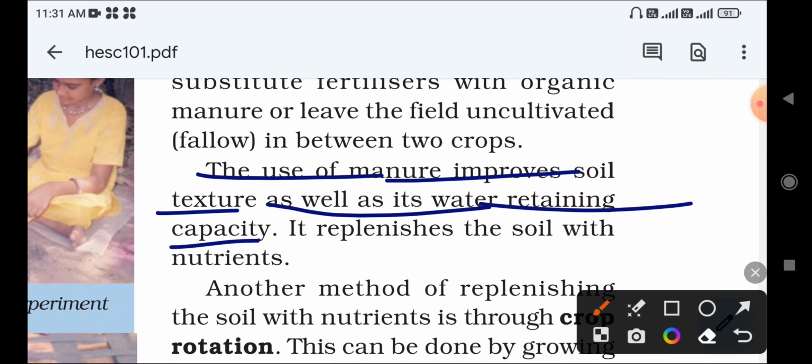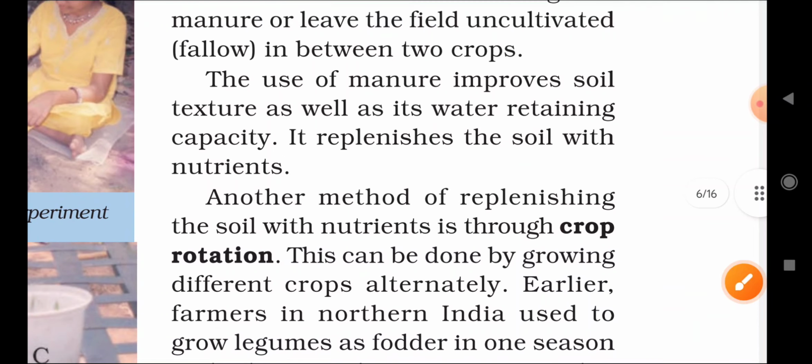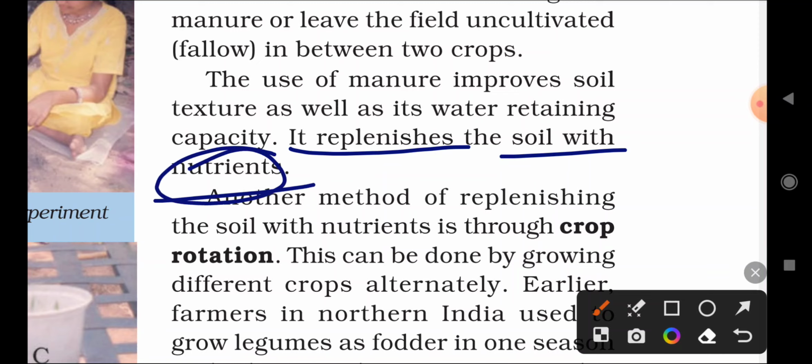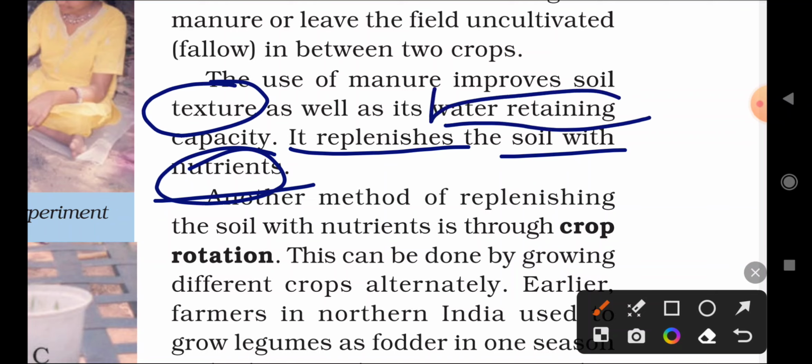Okay, the two main advantages of using manure in the soil are, first, it will improve the texture of the soil, and also it will increase the water retaining capacity, which means it will hold more water when it passes through it. So these are the two major advantages of using manure instead of fertilizers. It replenishes the soil with nutrients, it improves the texture of the soil, and it also helps in the water retaining capacity. These are the three major advantages of using manure in a soil.